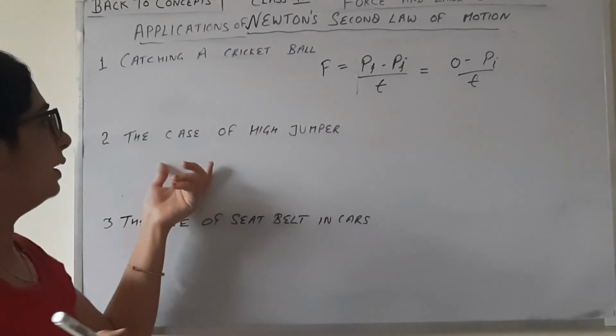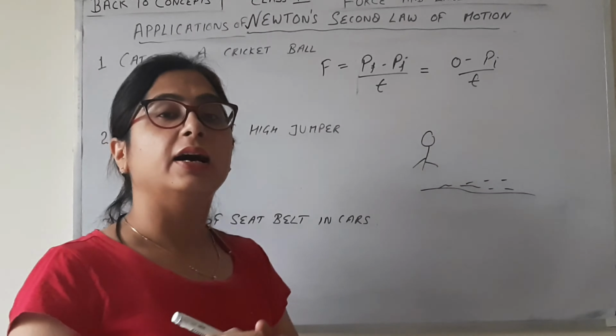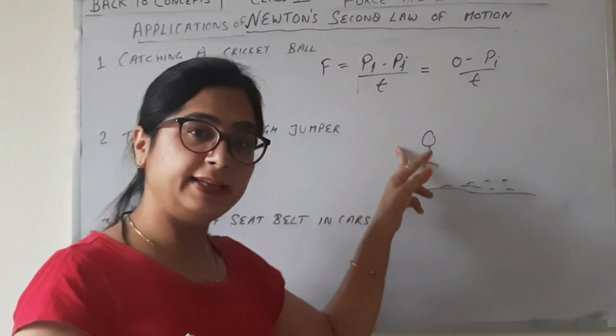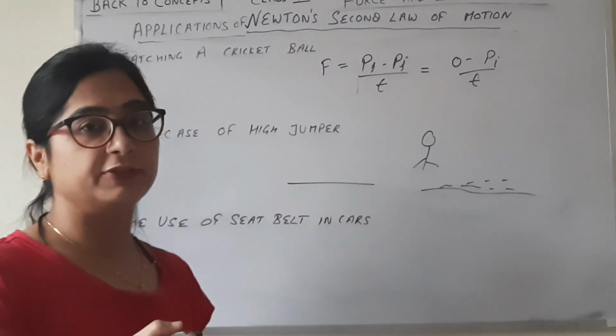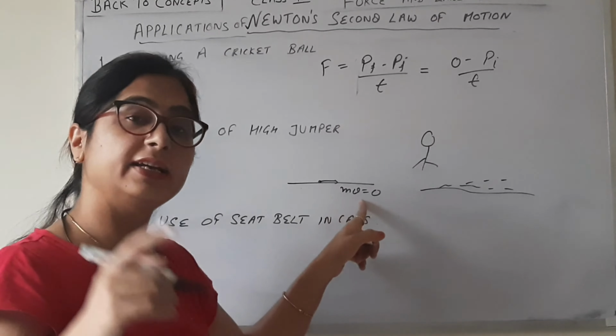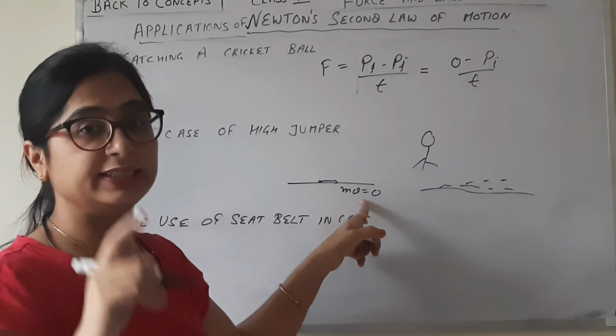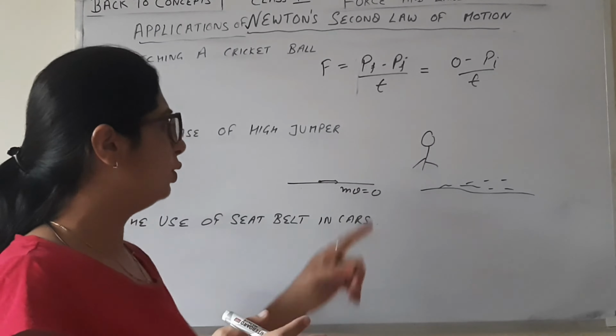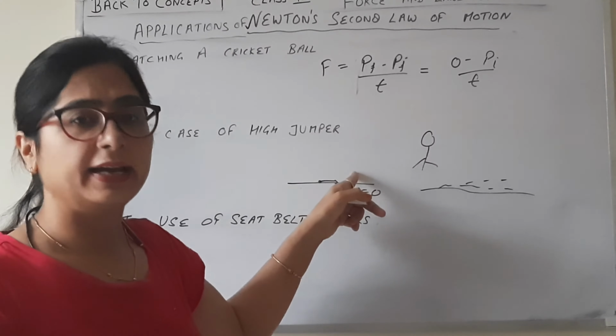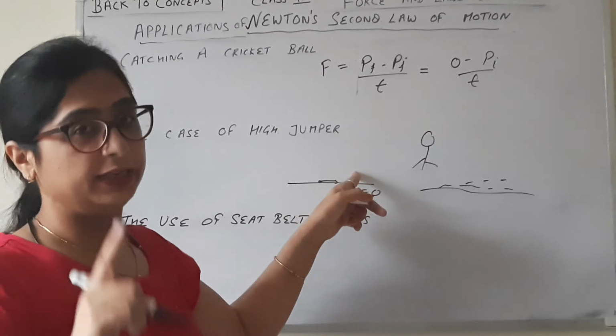Let's come to the case of a high jumper. If the athlete falls on a hard surface, he will get no time to change his momentum. The momentum all of a sudden becomes zero. So that's why here the injury is very much.